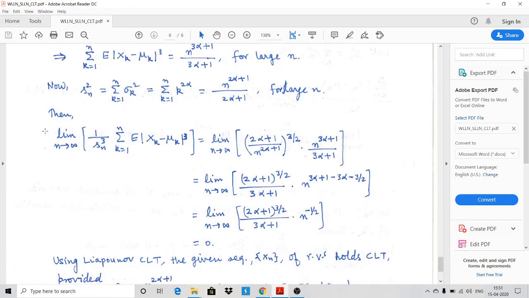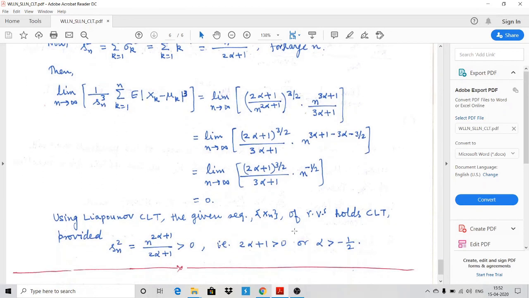Then we will find this limit, and this limit comes out to be this, and after some mathematical calculations you will have this expression. Now these are constant terms, and what you have is n to the power minus 1 by 2. Clearly, if n goes to infinity, then a negative power of n will converge to 0. So this limit comes out to be 0. So using the Lyapunov central limit theorem, we can say that this sequence Xn of random variables holds CLT.